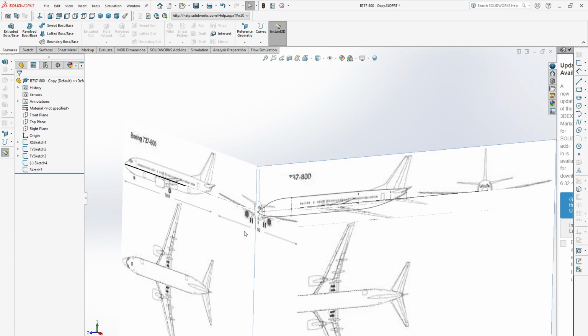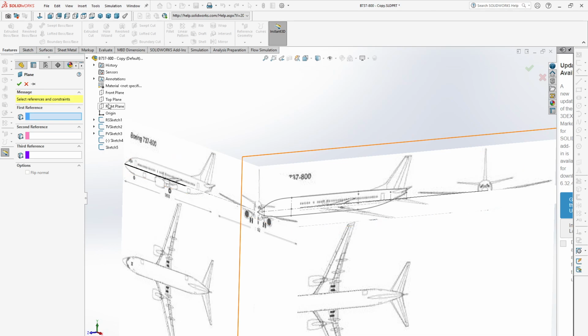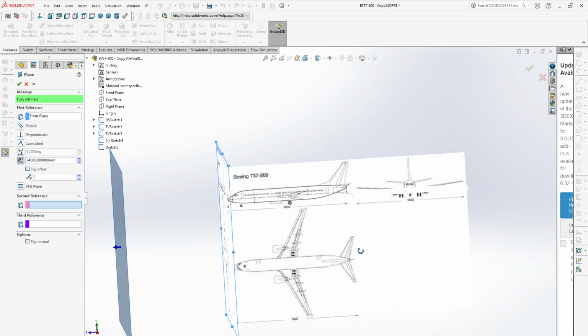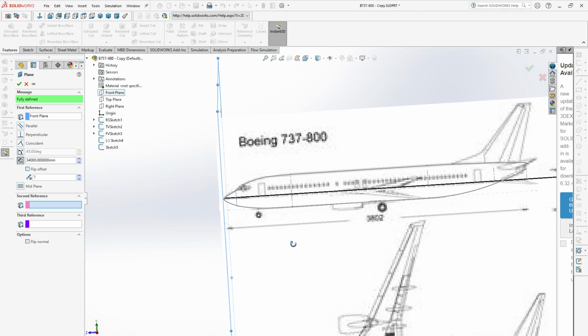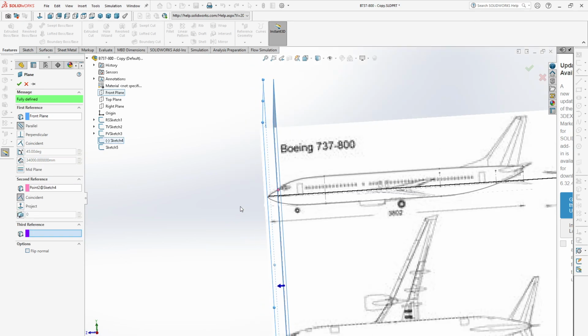It takes some time to come. Our reference plane will be the front plane, and then you can select this point. Yeah, now the plane is here.